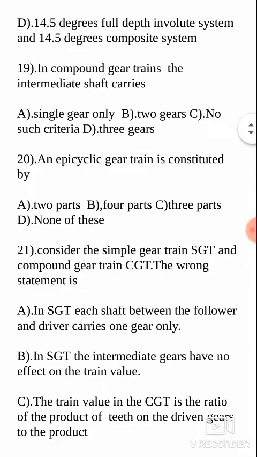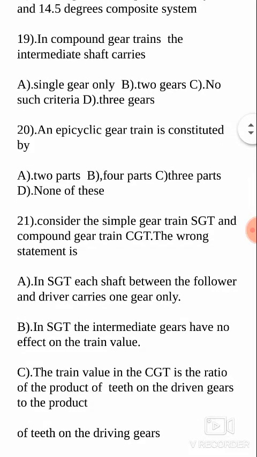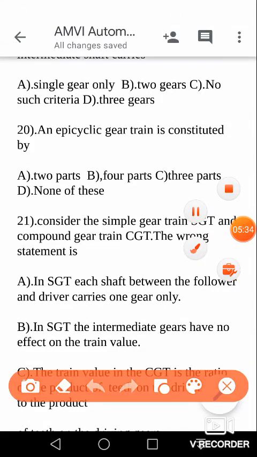Right. Next, in compound gear trains, the intermediate shaft carries. So what is a compound gear train? You know what a simple gear train is: only two gears are meshing. When they are meshing externally, their direction of rotation is opposite.